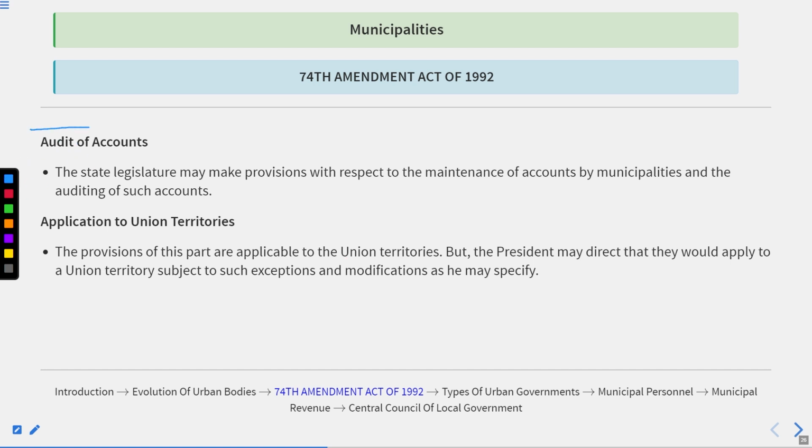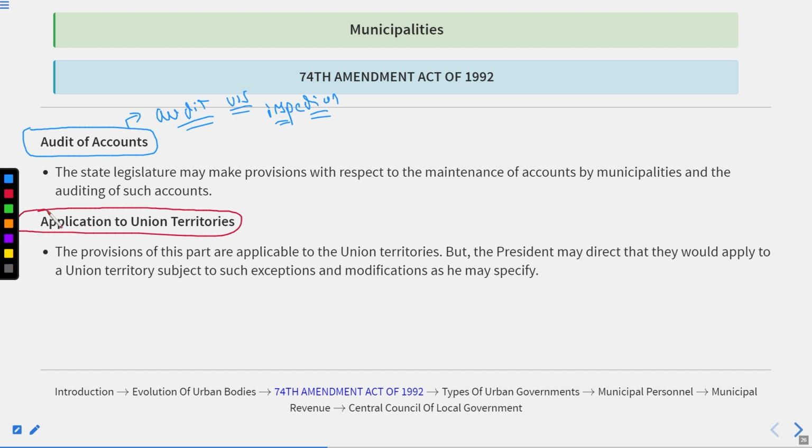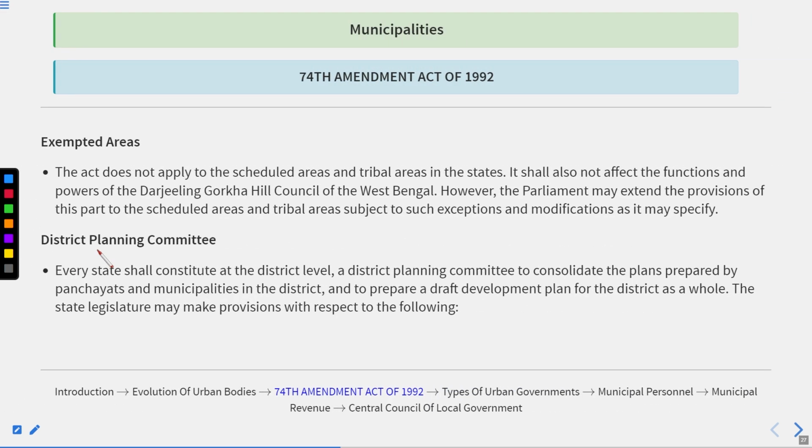We were talking about the audit of accounts, and I had given you insights about audit versus inspection. Thereafter we talked about the application to the union territories. Now we have to talk about the exempted areas, like which areas are exempted from the provisions of the 74th Amendment Act of 1992. So let's begin the talk over it.